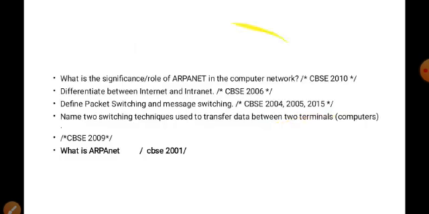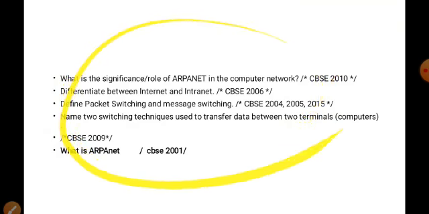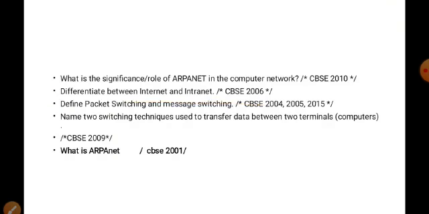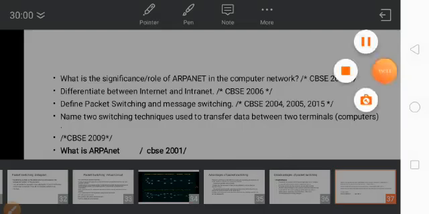Note these important questions. ARPANET was asked in 2010. Differentiate between internet and intranet was asked in 2006, followed by 2004, 2005, 2015. They asked for the definitions of packet switching and message switching. Then they asked us to explain any two switching technologies, in 2009. So any question can be asked from this concept.